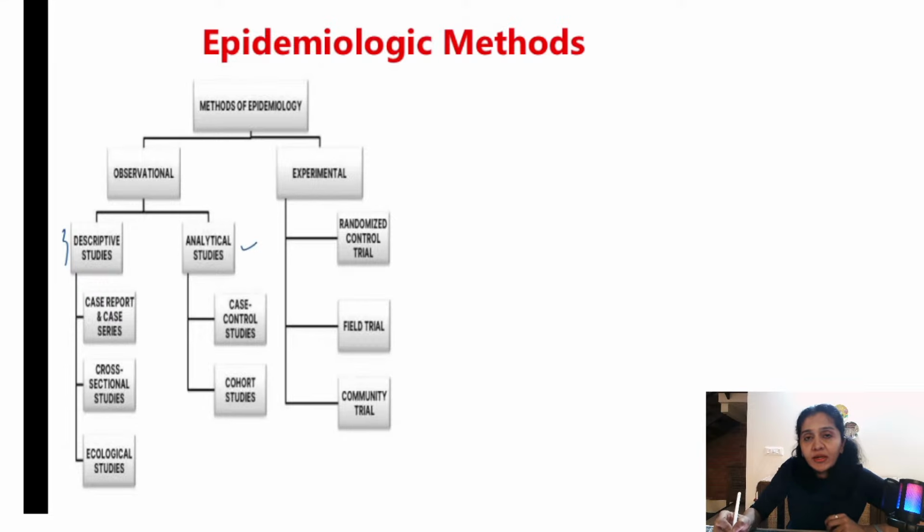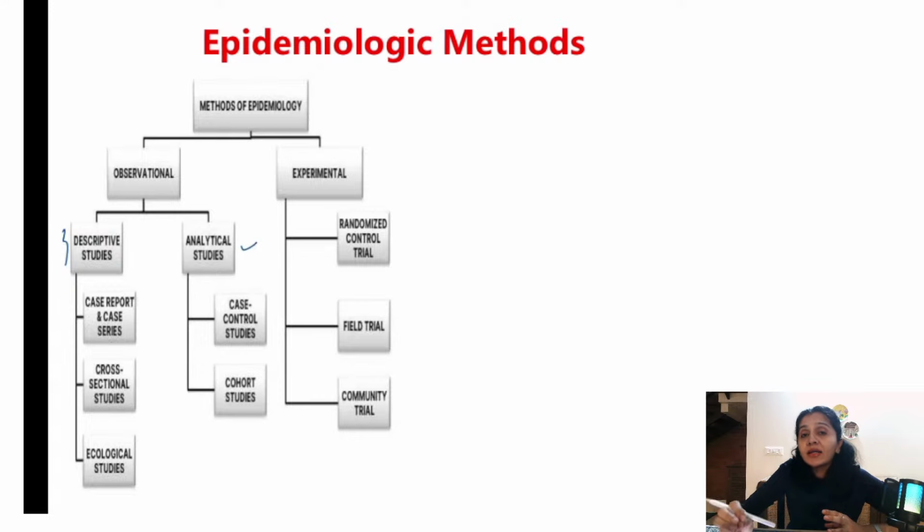So what is experimental epidemiology? As I mentioned earlier, there are 200 participants. There is a newer COVID-19 vaccine in the market and I want to test whether it is effective or not. So I divide the 200 participants into two different groups, group A and group B. Group A, I'll give this newer vaccine against COVID-19, and group B, I will give placebo.